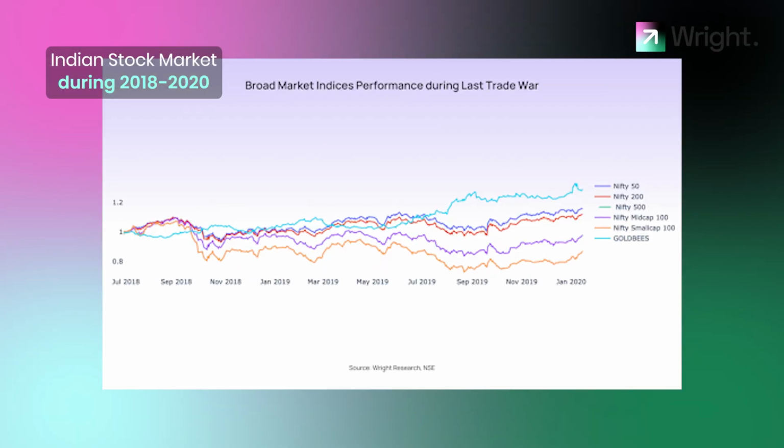What is interesting is that during that time, the large caps did much better than small and mid caps. The large caps were also volatile, but they ended up doing better than the small and mid cap segment. And gold was in high demand, and gold actually was the better performing commodity compared to equities. And the ranking was very clear. The largest stock did the best, followed by the next 100, next 200, next 500, and so on.